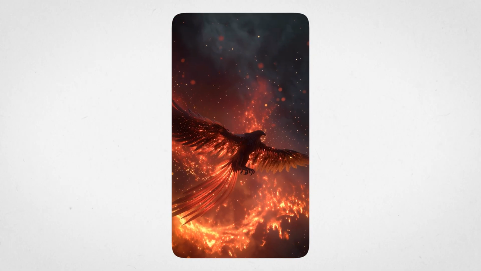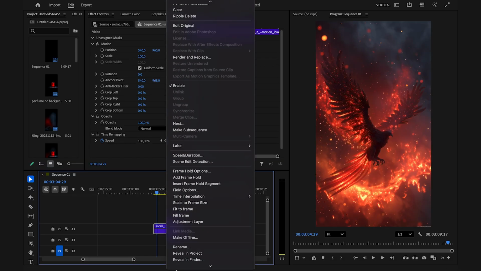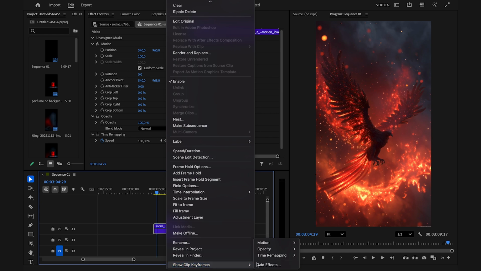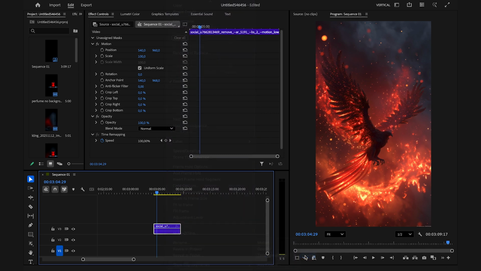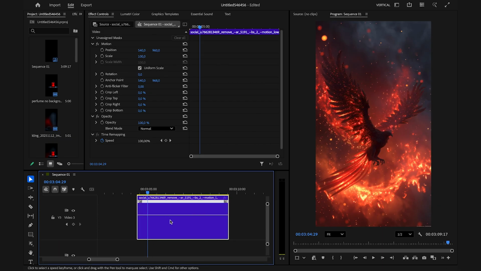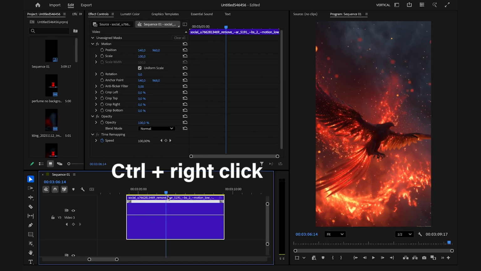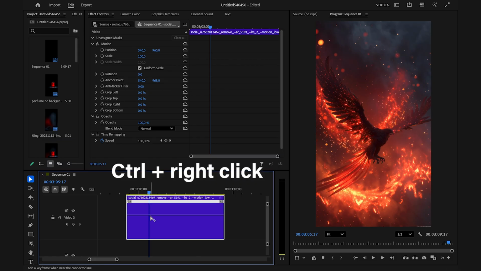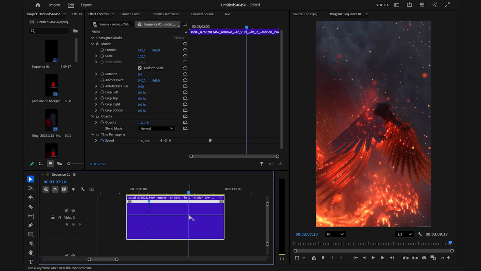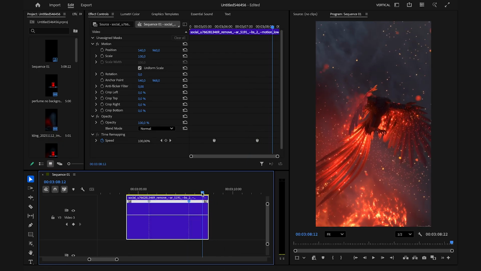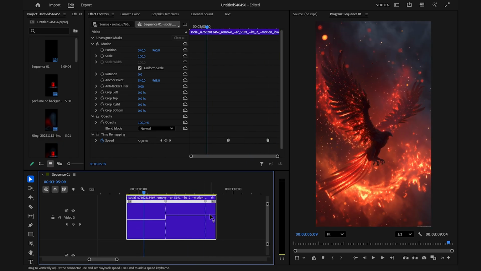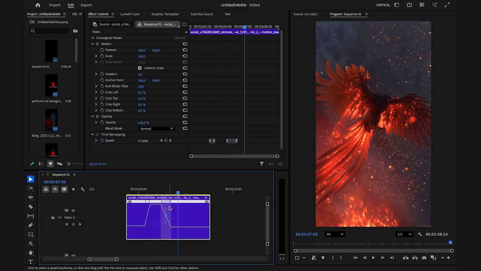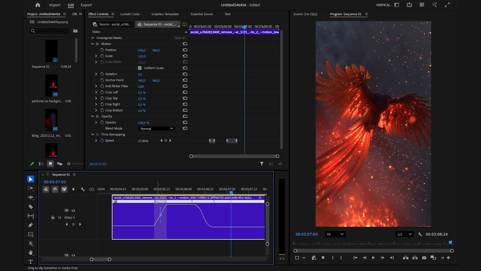Now let's get to the speed ramps. On Premiere Pro, click on your clip, show clip keyframes, time remapping, and speed. You can extend the height of your clips to work better with the keyframes. Hold Command on your Mac or Control on your PC and right-click on your clip where you want the speed ramp to start. Then add a second keyframe for when you want the ramp to end. You can play with this mid section to increase or decrease the speed. You can move the keyframes to change the duration of the ramp, even smoothen the transition like this.